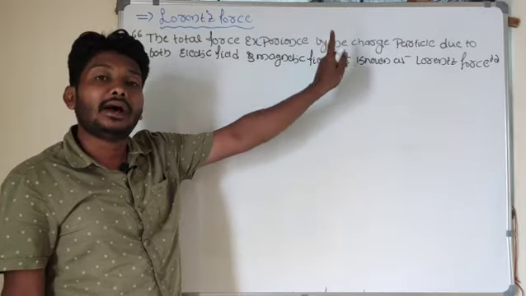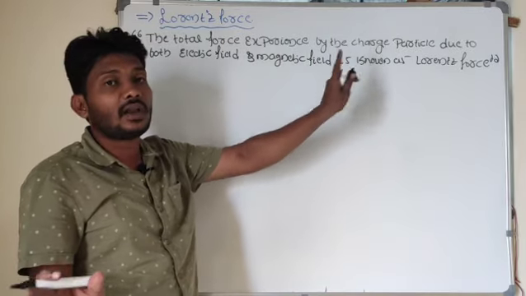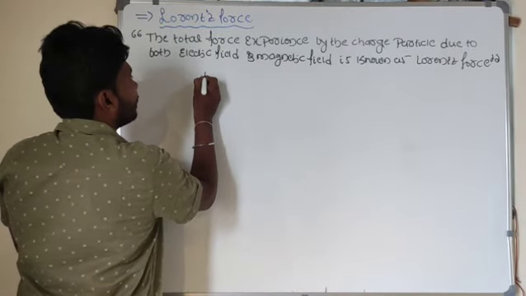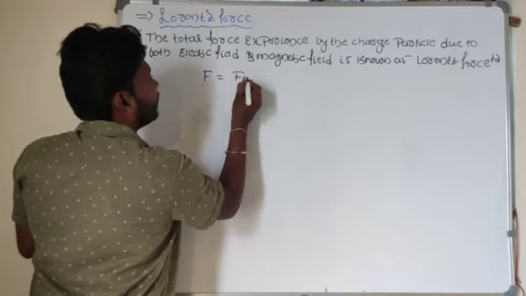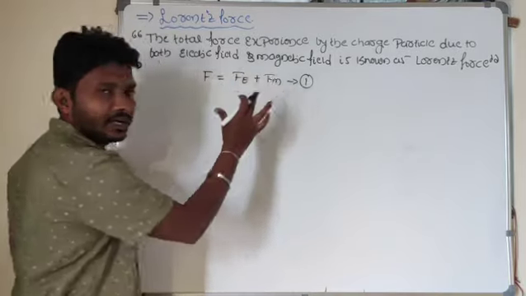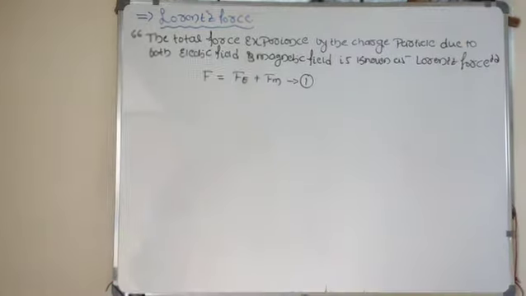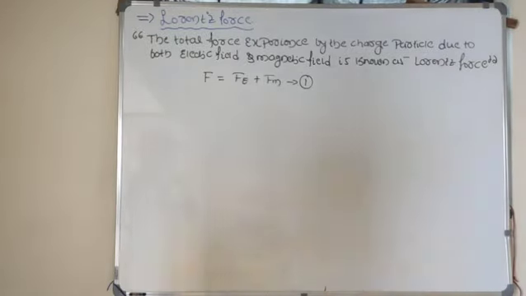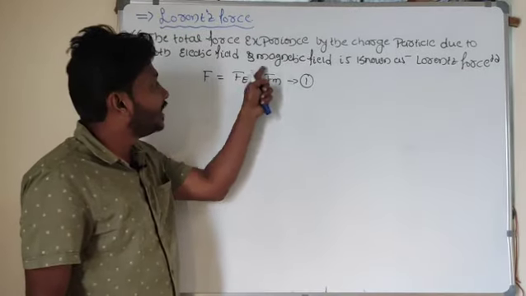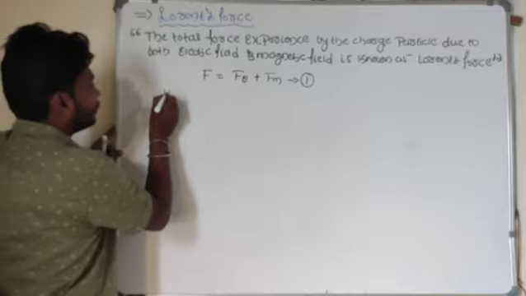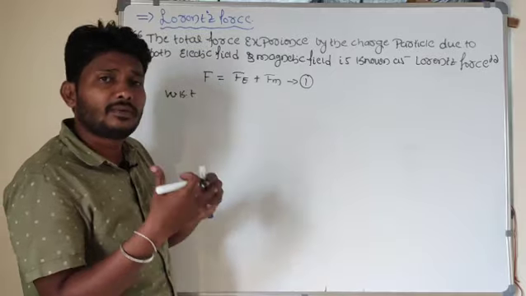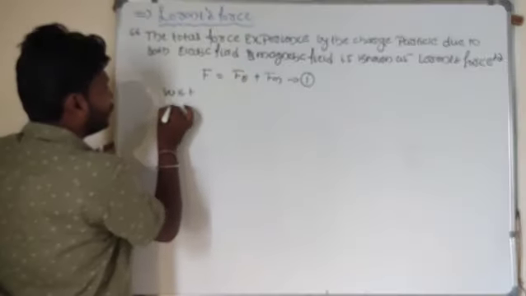The total force experienced by the charge particle due to the presence of the electric field and magnetic field is known as the Lorentz force. Now I want to give the mathematical approach for this Lorentz force. The total force experienced by the charge particle is due to the electric force, F of E, and the magnetic force, F of M. We know the basic thing: electric field E is equal to F by Q, so F is equal to E into Q.